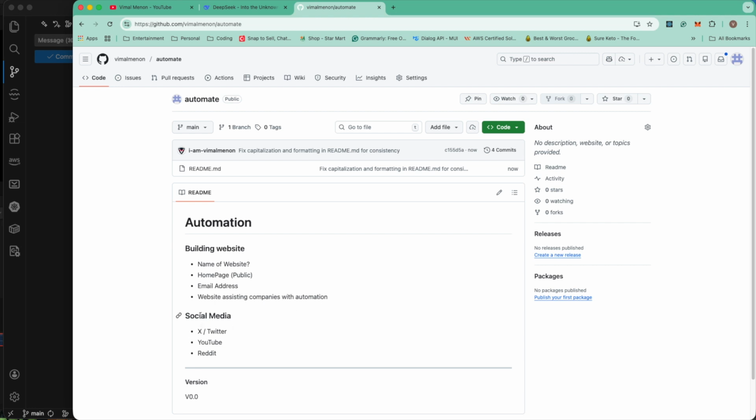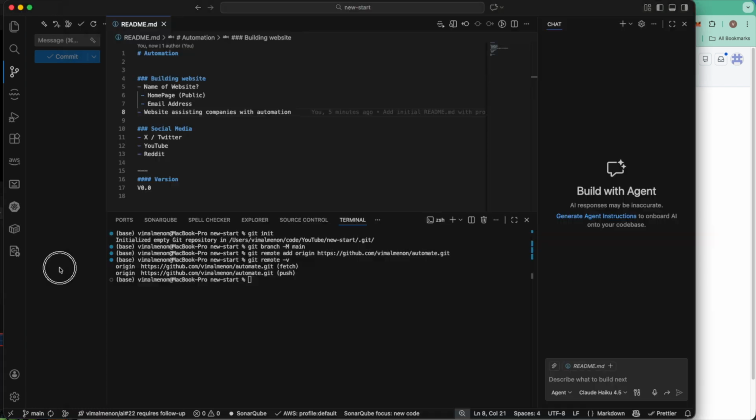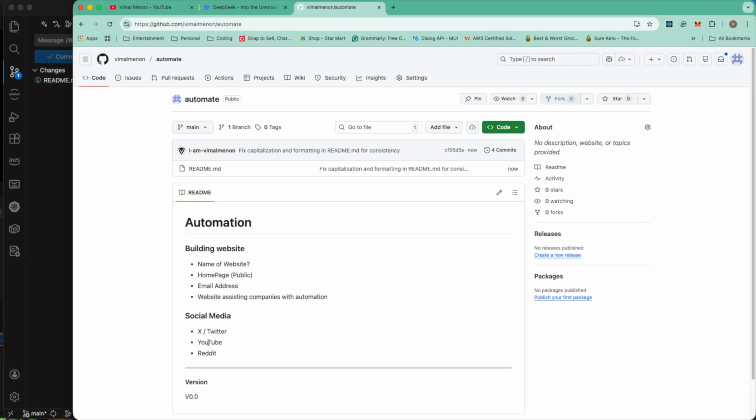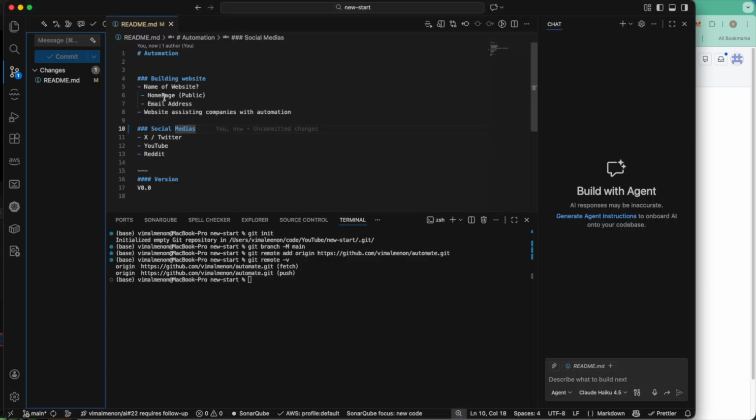And we need to have presence on these things, and then we are going to use these social medias to make our presence more prominent, right? So I hope you guys understand what I'm trying to do. So let's see how that goes.